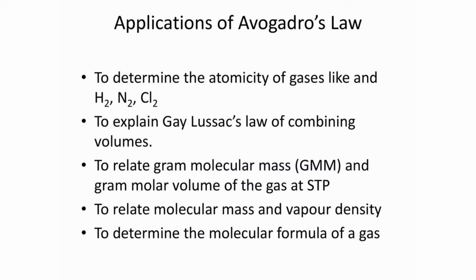The next is to relate gram molecular mass. What do you mean by molecular mass? It is nothing but the weight of a particular compound. If we take water, what is the molecular formula of water? H2O. Here we have 2 hydrogen and 1 oxygen. So how can we calculate the molecular mass?